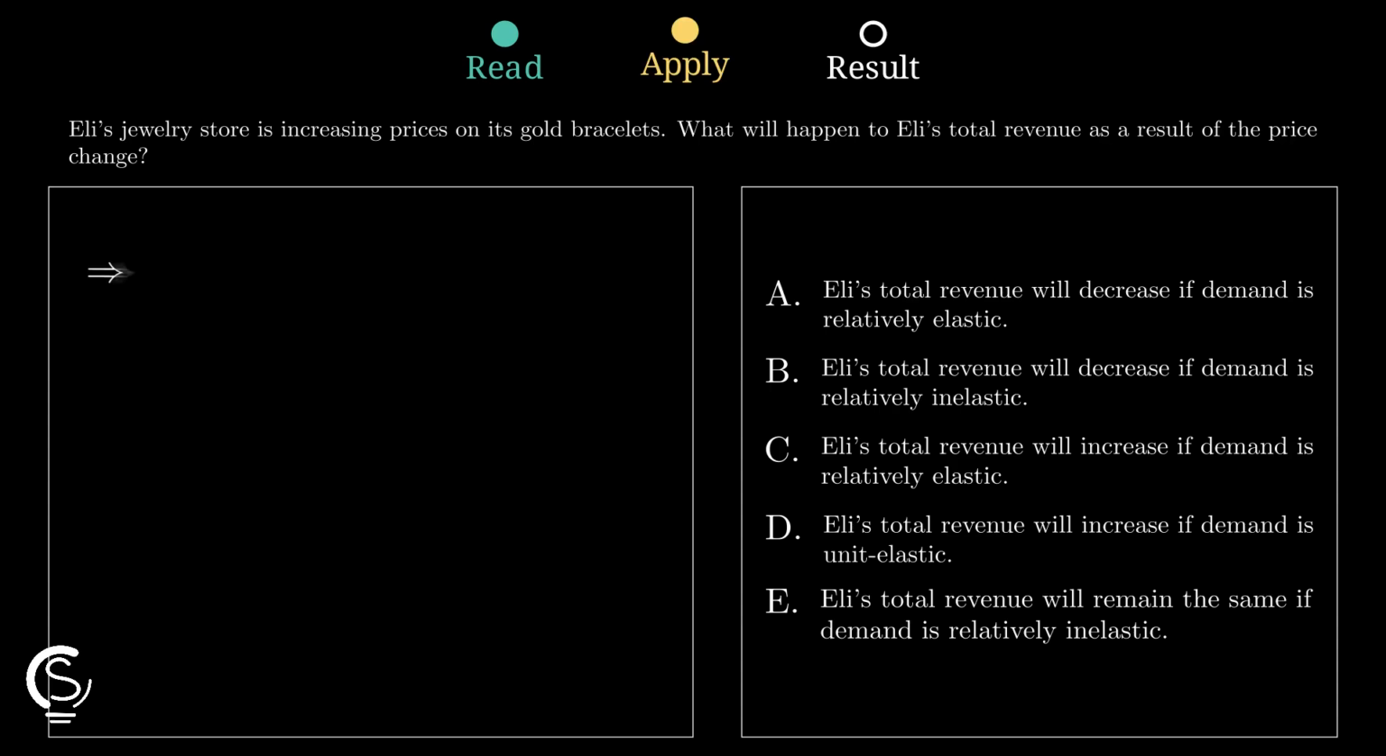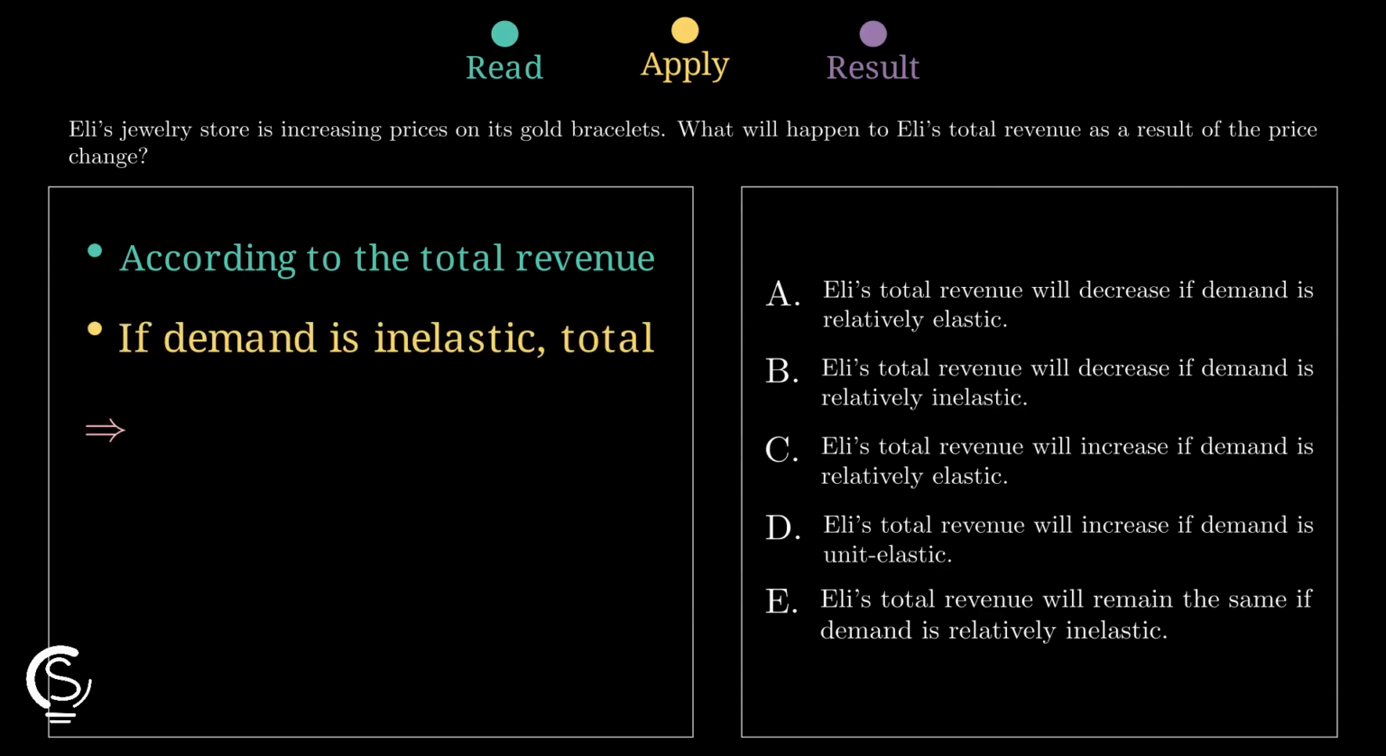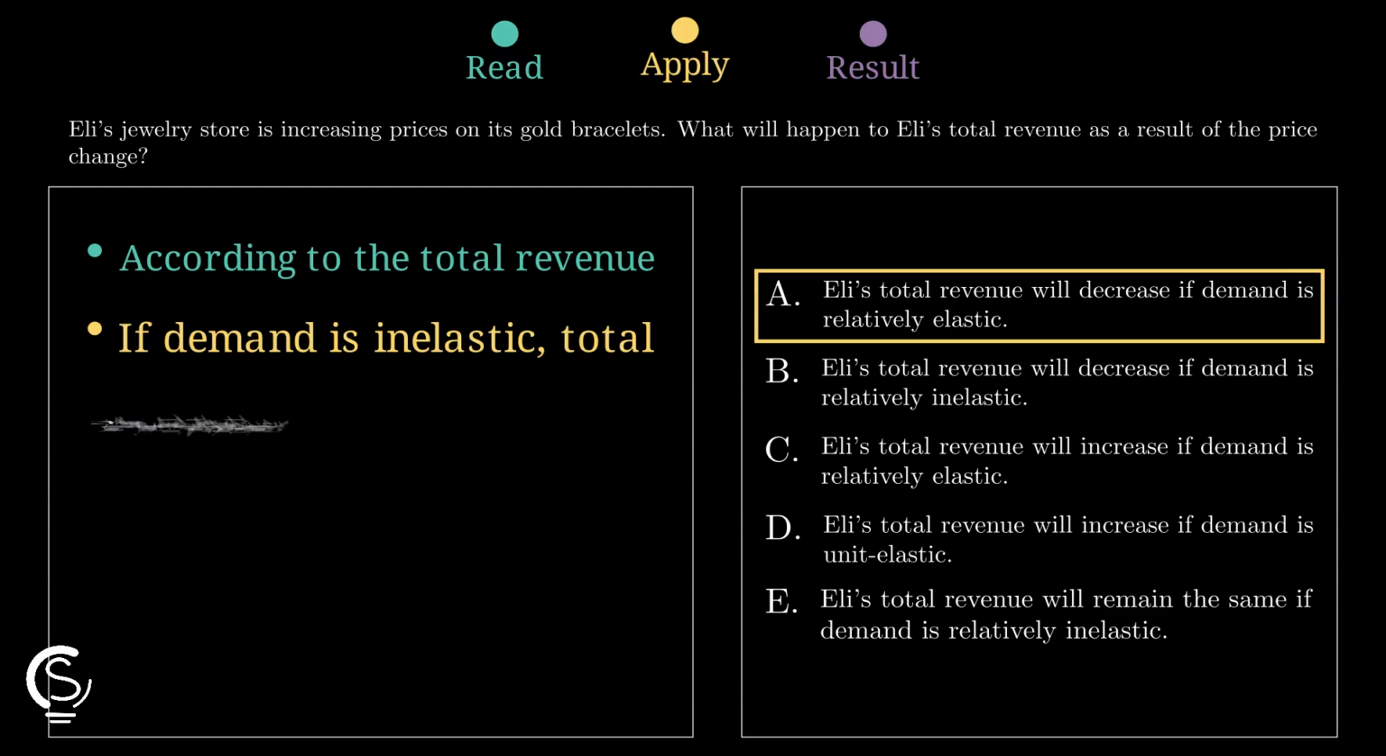If demand is relatively inelastic, buyers barely reduce purchases, so the higher price outweighs the small quantity drop and total revenue rises. That means any decrease claim there is wrong. If demand is unit elastic, revenue stays unchanged. But if demand is relatively elastic, quantity falls more than price rises, so total revenue decreases.